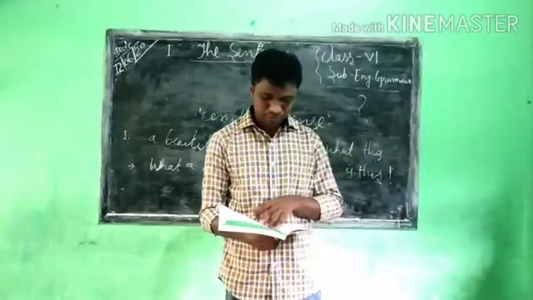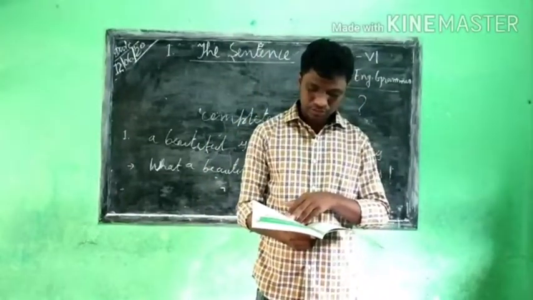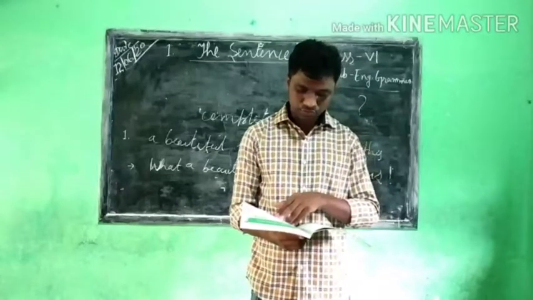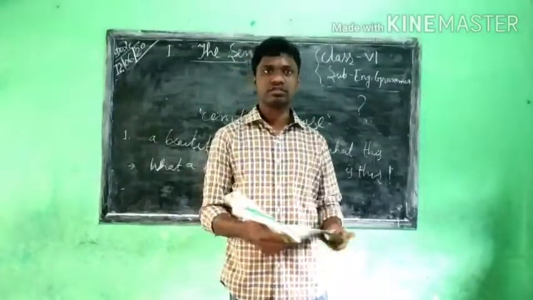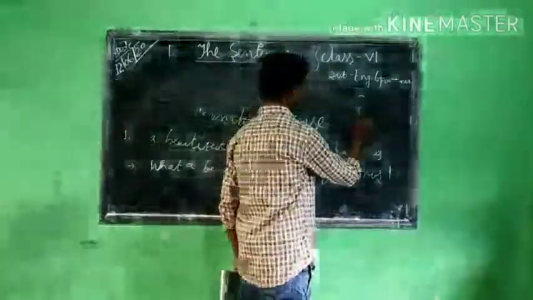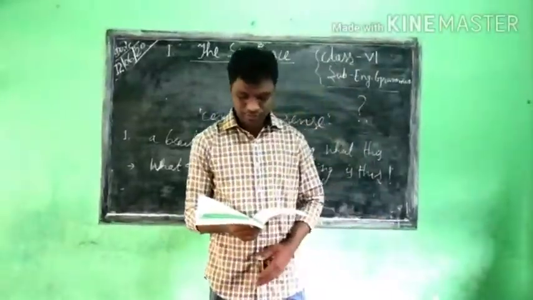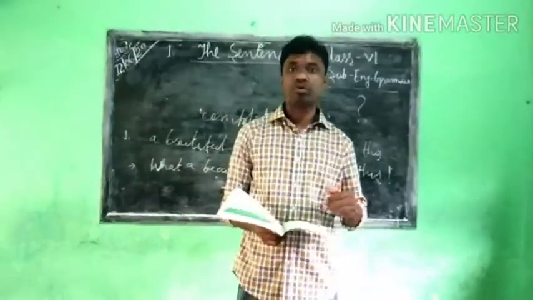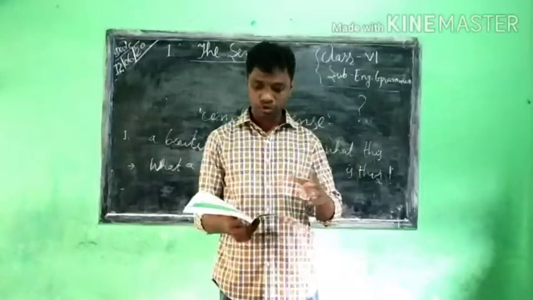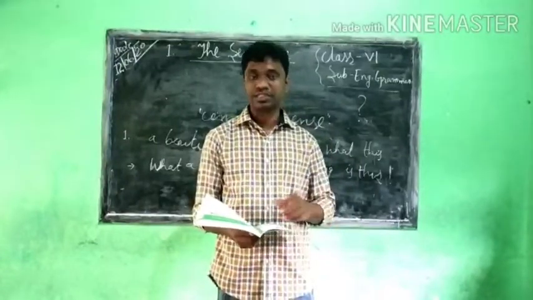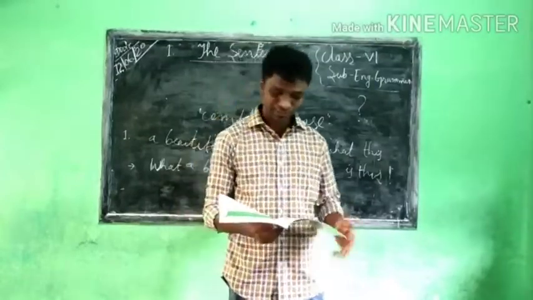So, tonight I am going to the concert. Tonight I am going to the concert. You have to end the sentence with a full stop. Then the fourth number: at once the door open. At once the door opened. It becomes an exclamatory sentence.